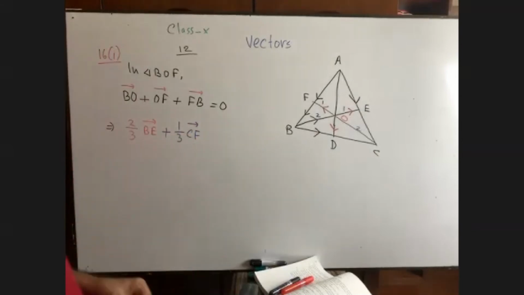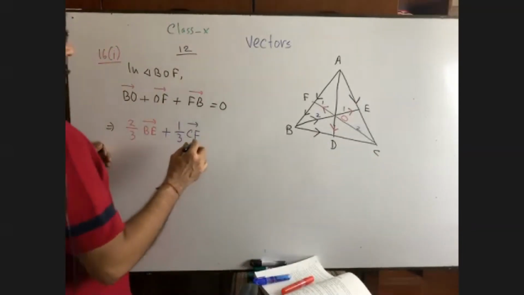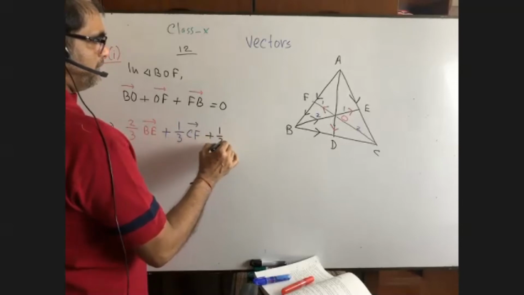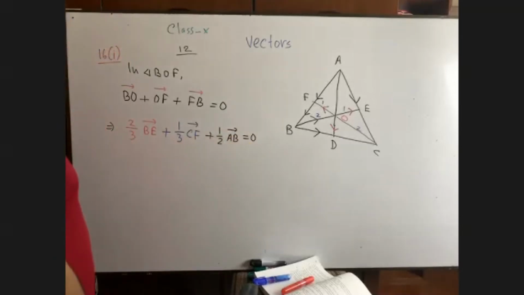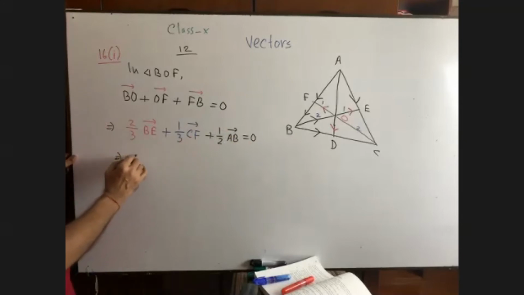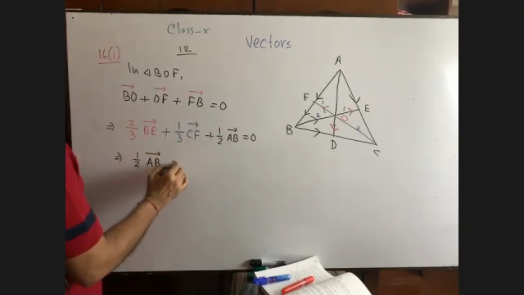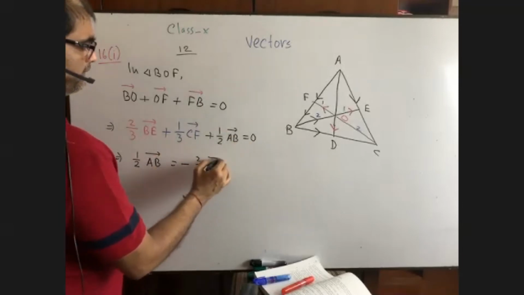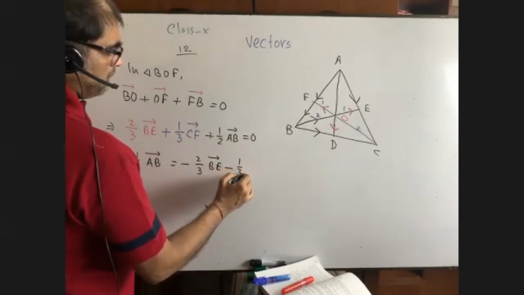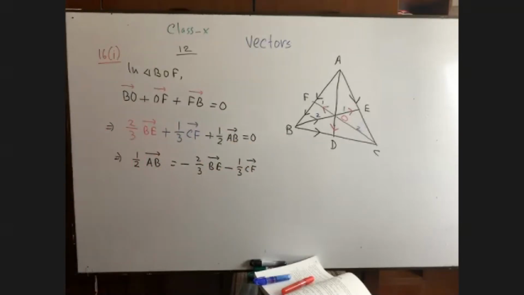Yes, sir. What is FB? F is the midpoint, that is half of AB. Now from here you have to find AB. So half of AB is equal to minus 2/3 BE minus 1/3 CF, right?